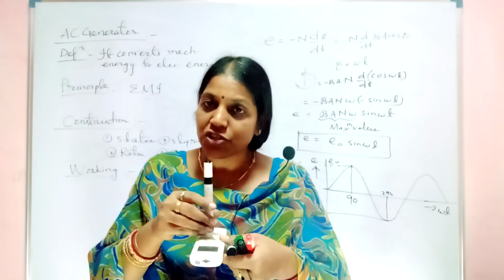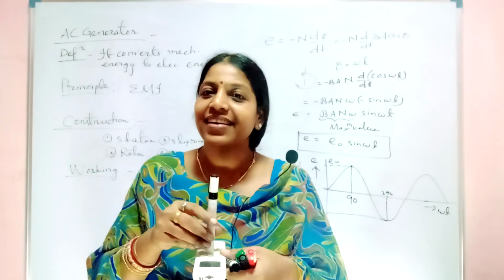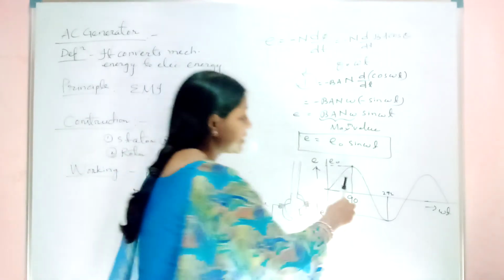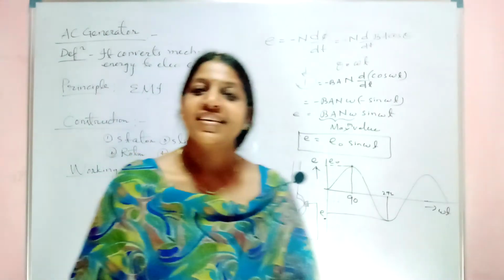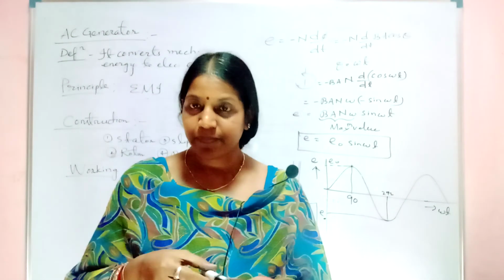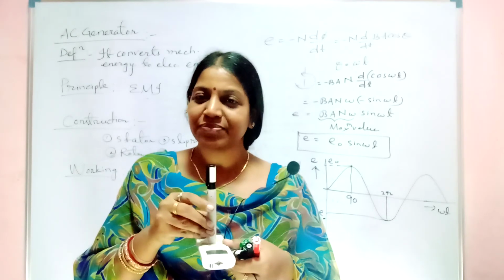At that position, with the magnetic lines of force it is making an angle of 90 degrees. So sin 90 is 1. Hence you are getting the maximum value. That theta is nothing but the angle between B and A. This is your B, this is your A. Clear now?